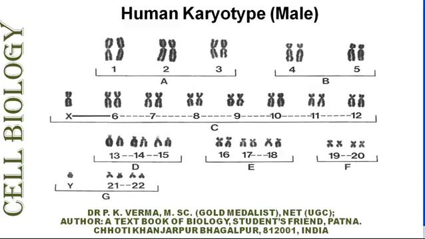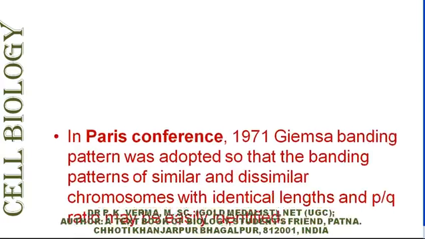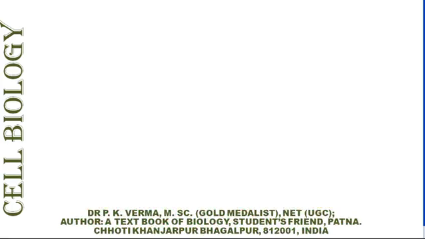There are 7 groups: A, B, C, D, E, F, and G. In the Paris Conference in 1971, Giemsa banding pattern was adopted. So the banding pattern of similar and dissimilar chromosomes with identical lengths and p by q ratio may be easily identified.